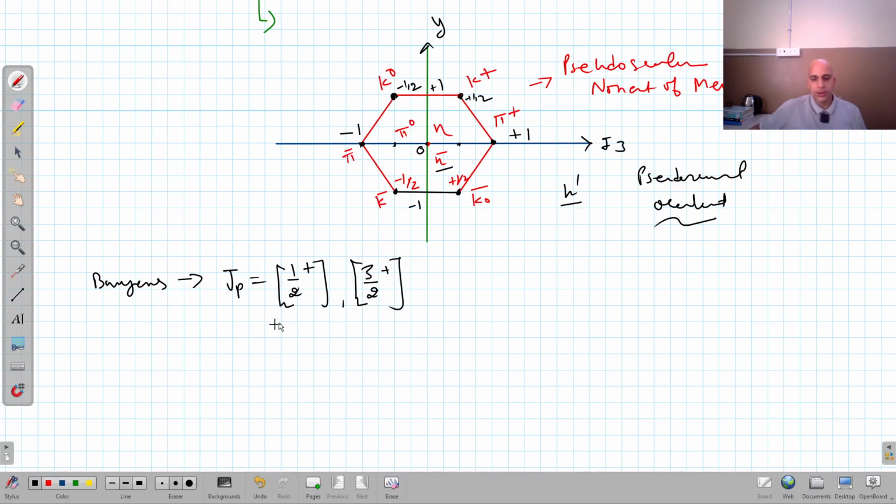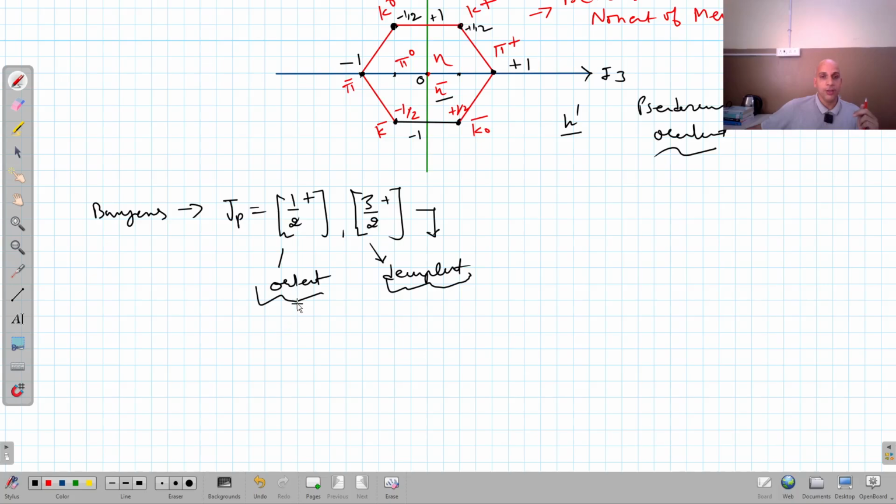So the 1 by 2 positive group forms an octet, and this group forms a decuplet, right? An octet and a decuplet. So this is about the baryon groups. Now I can classify the baryons according to that. So again I have to draw a weight diagram. As far as the weight diagram is concerned, for the octet I will get a similar kind of diagram as shown here, right?